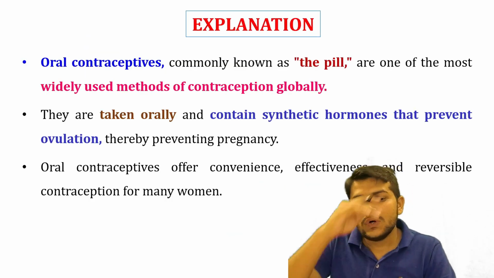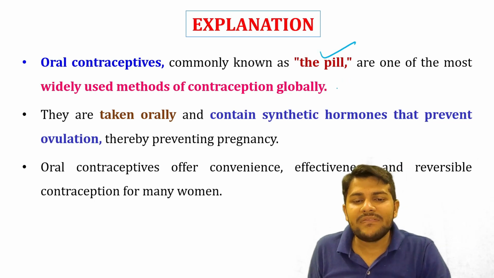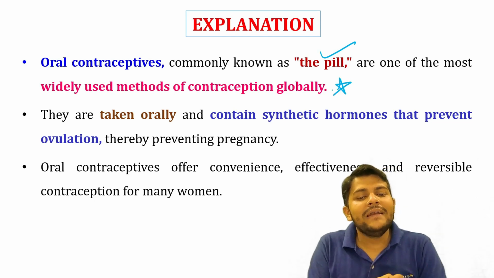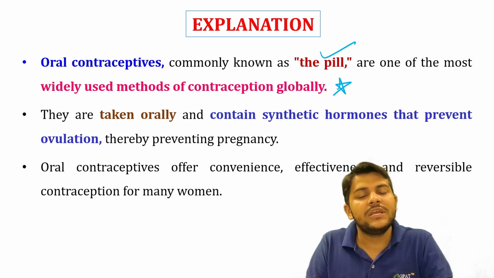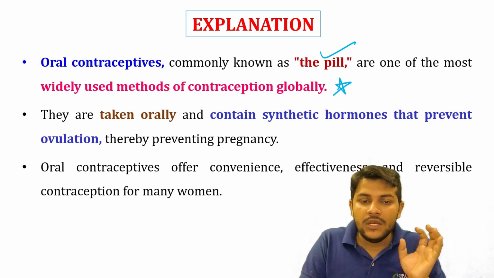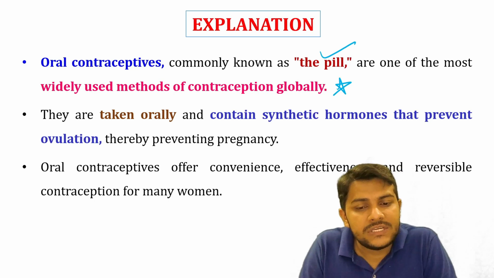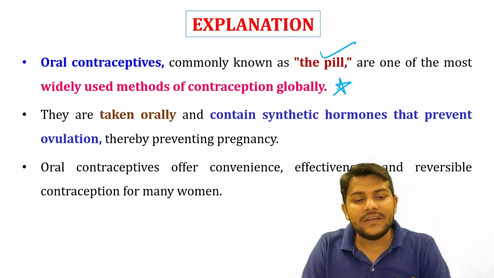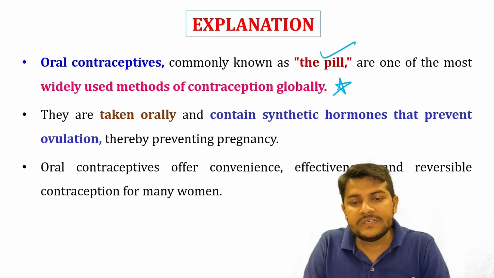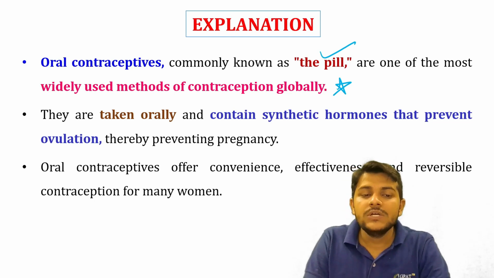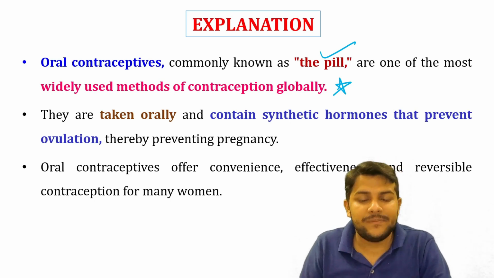Got it? So oral contraceptives, commonly known as the pill, are the most widely used method of contraception globally. They are synthetic hormonal preparations taken orally to prevent ovulation, to prevent implantation, we can say to prevent the development of the fetus also. And there are so many consequences of the oral contraceptive. It can be ineffective, and there is a chance of reversal of the contraception. Sometimes they cannot work, and there is even a fluctuation in the hormonal level. So females have to suffer so many types of adverse effects of using oral contraceptives.